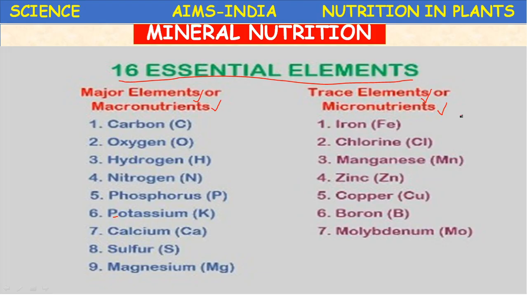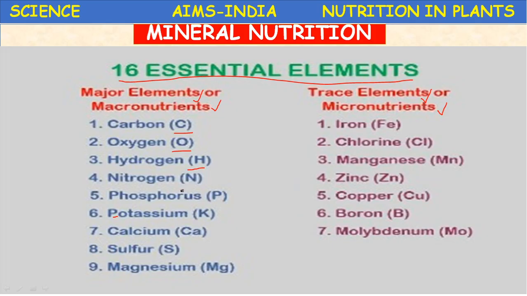Okay, what are trace elements? The elements which are required in small quantities for the growth and development of the plant are called trace elements or micro elements. Whereas the major elements are not synthesized in the body of the plant, so they are required in large quantities. What are they? Carbon, oxygen, hydrogen. These are the primary elements which are required for the formation of carbohydrates, proteins, fats.